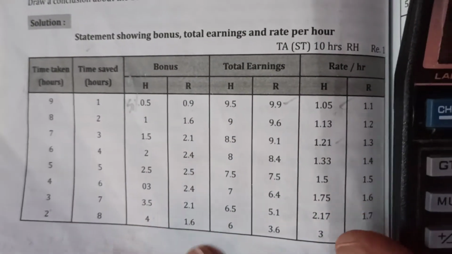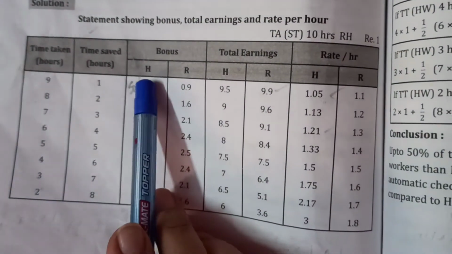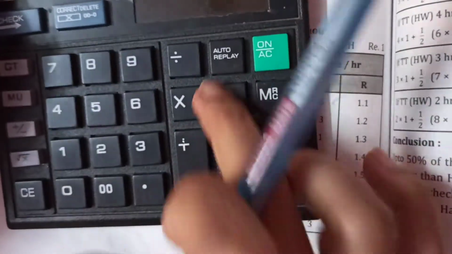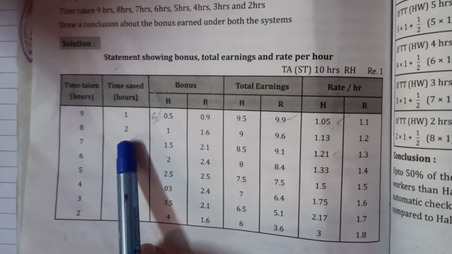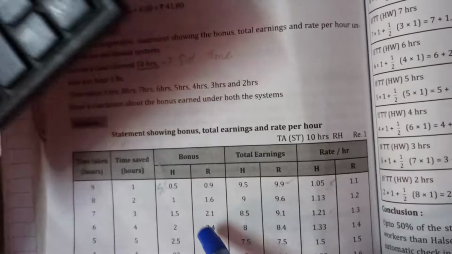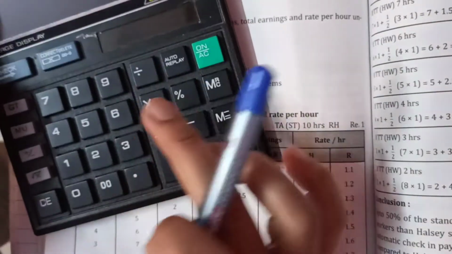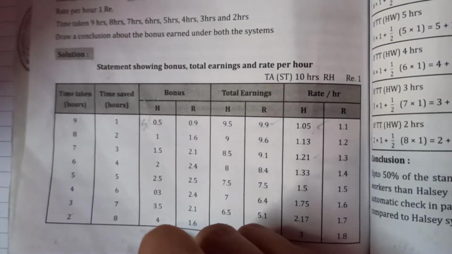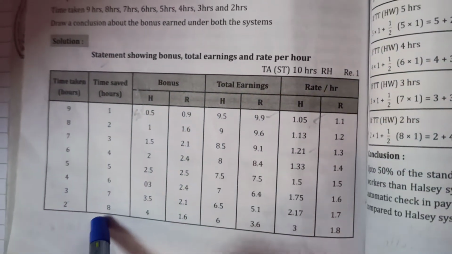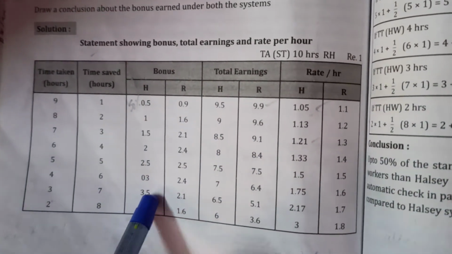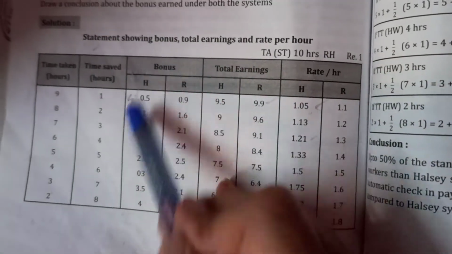Now, bonus. Here, first we are going to calculate Halsey. How many hours has the first employee saved? 1 hour. So 1 into 50%, we get 0.5. The second employee has saved 2 hours. 2 into 50% is 1. The third one saved 3 hours. 3 into 50%, I get 1.5. So this is the bonus based on how many hours the employee has saved. For all the employees, we calculate 50% on that. That is the bonus of the Halsey plan.